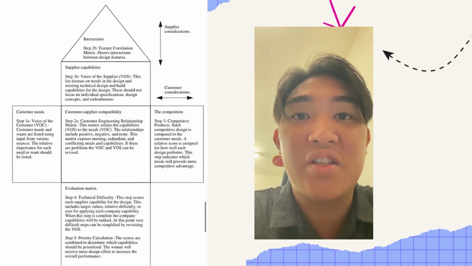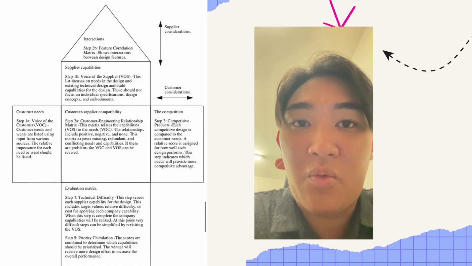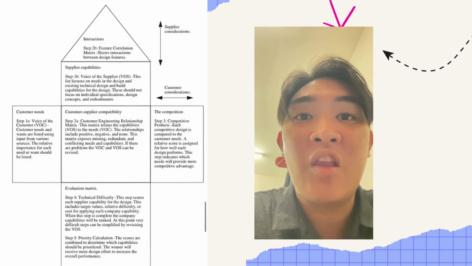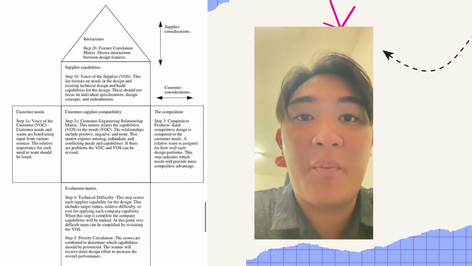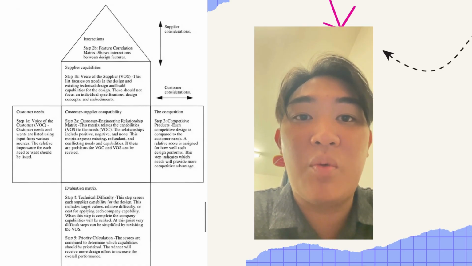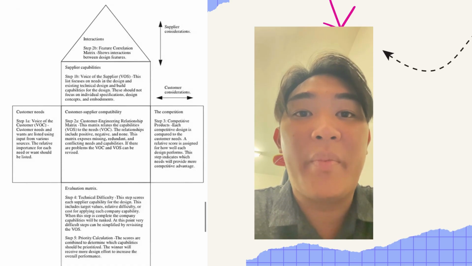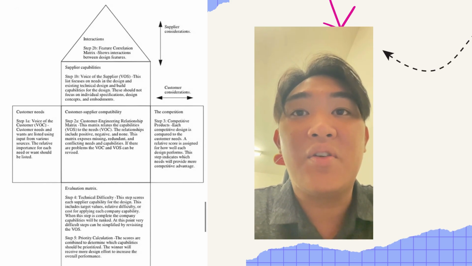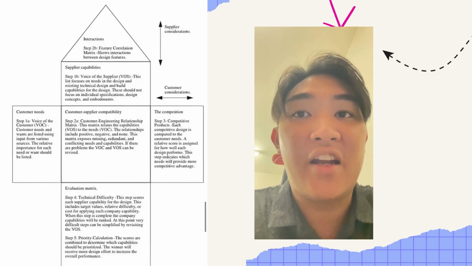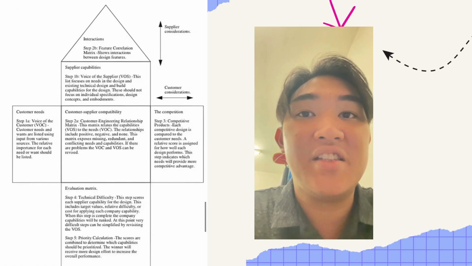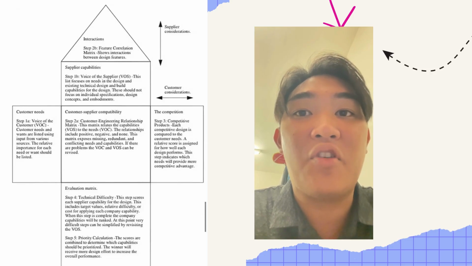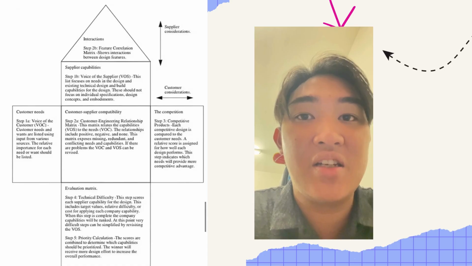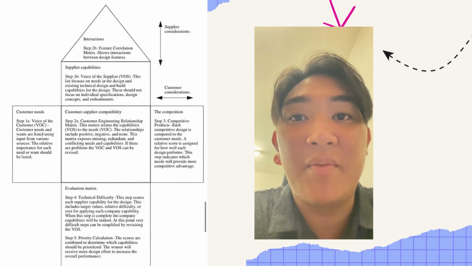The third step is the competition, where a relative score is assigned for how well each design performs. This step indicates which need will provide more competitive advantage. And for the interaction, which is step 2B, it explains the feature correlation matrix, showing interaction between design features. For the next one, added underneath, supplier compatibilities. This should not focus on individual specification, design concept, and embodiment.